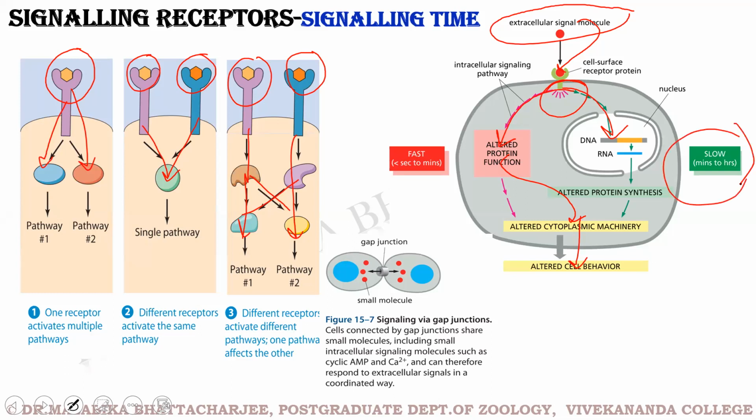Some signaling pathways are very fast and bypass the involvement of DNA, and the signal moves through the cytoplasm, bringing about an altered output of the cell itself, while some signaling mechanisms are slow, which brings about a response from the DNA. So it takes minutes to hours, versus seconds to minutes.